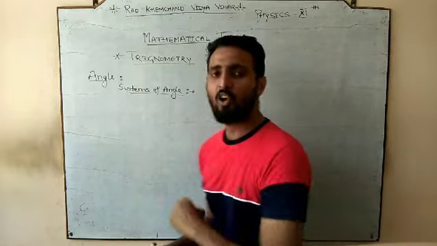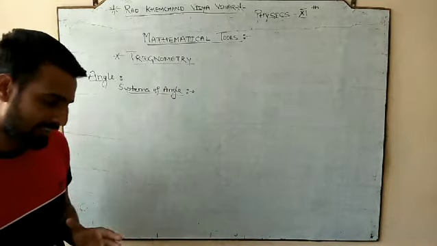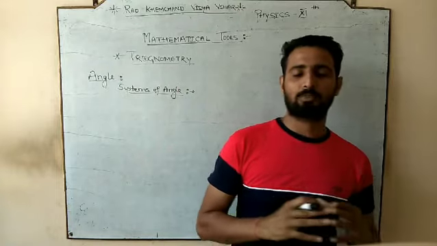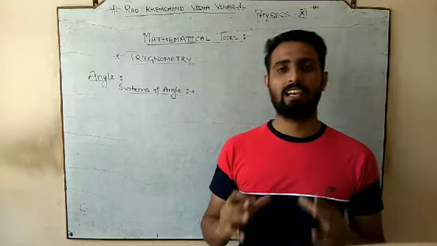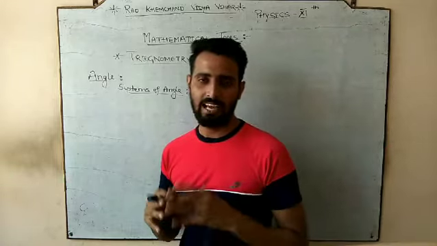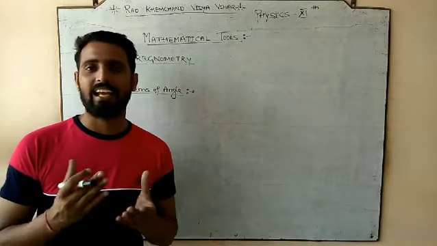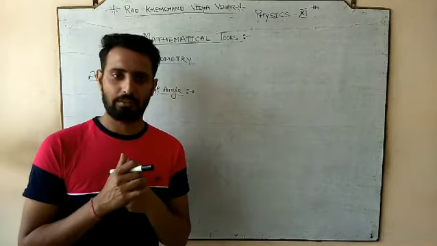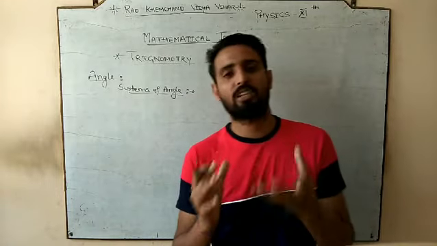So angle is also considered a fundamental quantity, but it is not always included along with all the respective fundamental quantities, because this quantity does not have any dimension. This quantity does not have any unit. It means angle is always unitless and angle is always what? Dimensionless. But we are going to have some unit for that.